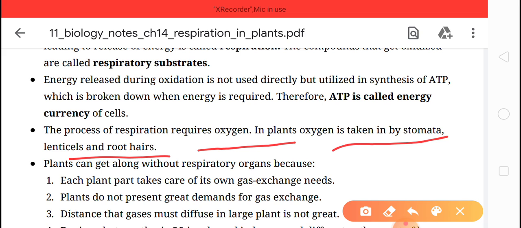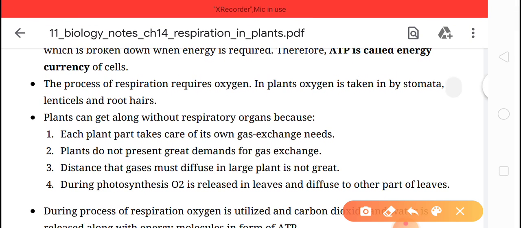Plants get along without respiratory organs because each plant part takes care of its own gas exchange needs. Plants don't have any type of respiratory organ because they have adapted, and these features are: first, they can take care of their own gas exchange needs, like by the use of stomata, whatever oxygen or carbon dioxide they need, they can manage.